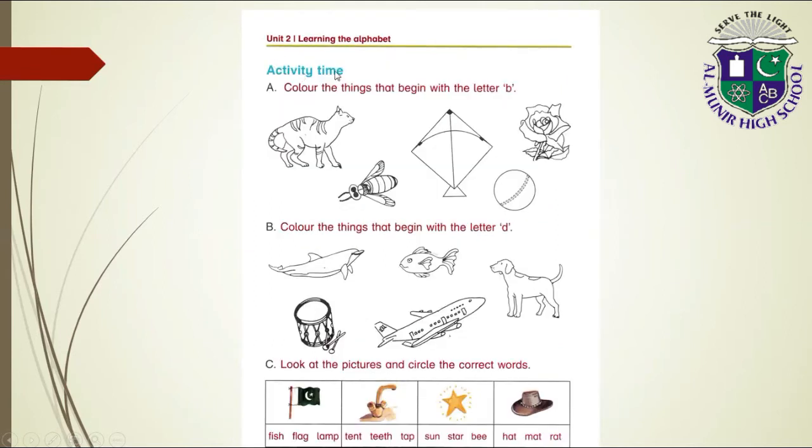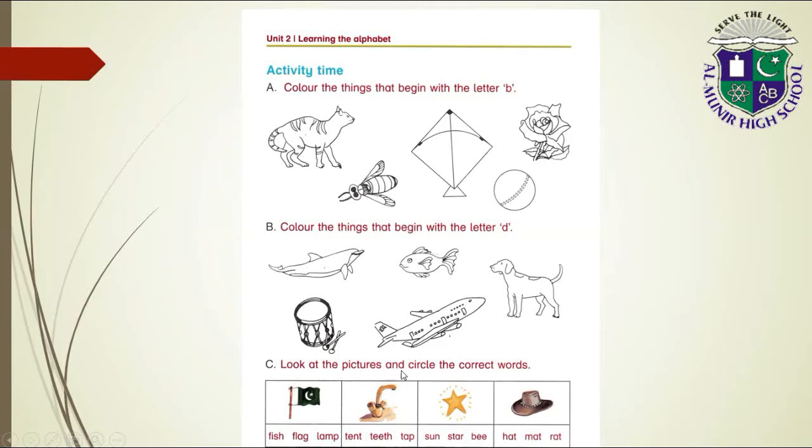Now it's activity time. A: color the things that begin with the letter B. B for bear and ball, so you have to color the bear and ball. Color the things that begin with the letter D. D for dolphin, drum and dog, so you have to color the dolphin, drum and dog.